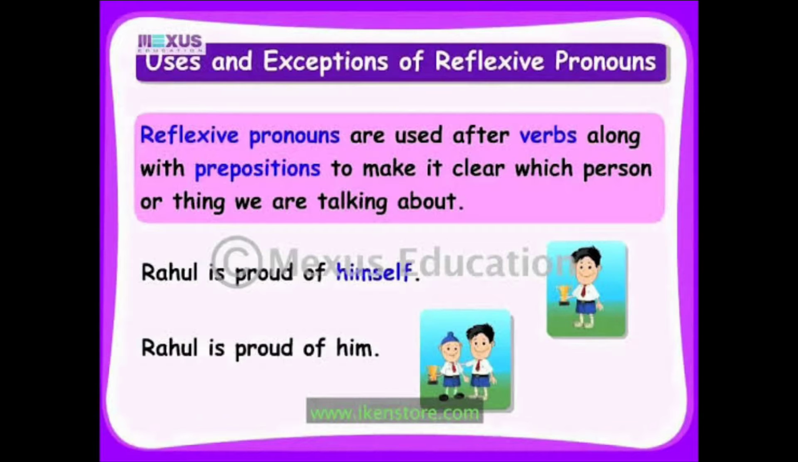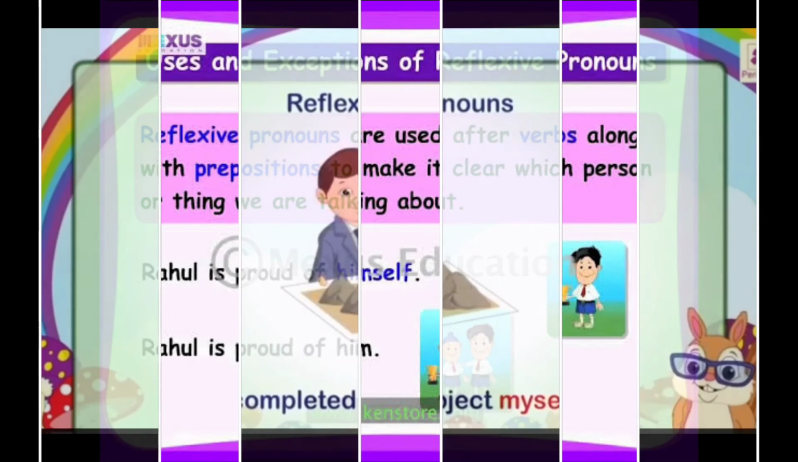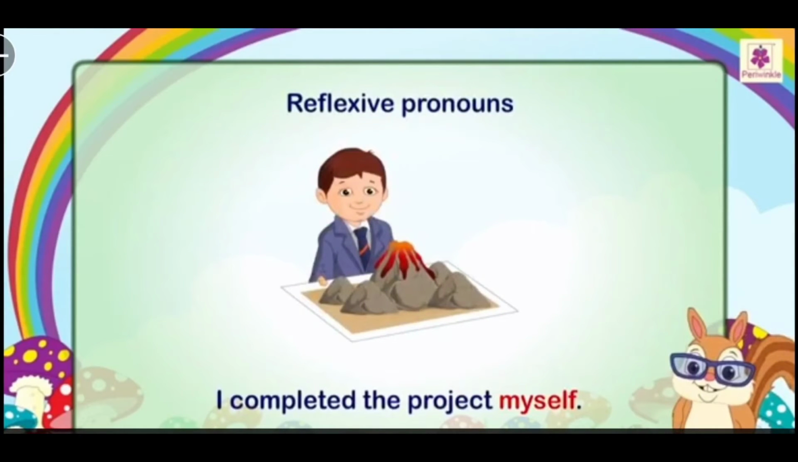Children, as I told you before, a reflexive pronoun is a pronoun that acts as an object of a sentence and that also follows a verb or preposition. So, in this sentence, himself is a reflexive pronoun. Himself here is acting as an object and it represents the person we are talking about, that is Rahul. Children, let's see another example for reflexive pronoun. Look at the example here. I completed the project myself. So, myself is a reflexive pronoun and it represents the subject I.